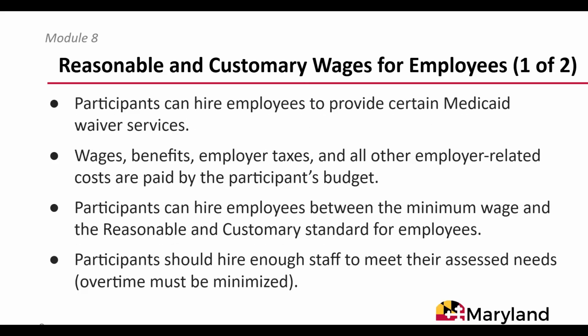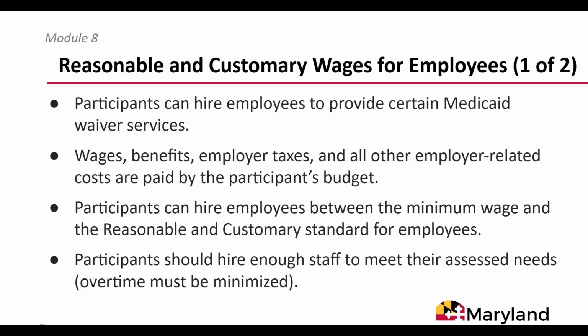Participants self-directing their Medicaid waiver services can hire staff or employees for certain services. Participants self-directing their services can establish their own staff wages. This is a duty under the self-direction employer authority. Staff wages must be within the DDA's established reasonable and customary standards for employees. Participants are responsible for employer-related costs. These costs come out of the participant's budget. Participants must ensure their budget can support all employer-related costs, including the taxes of the employer.